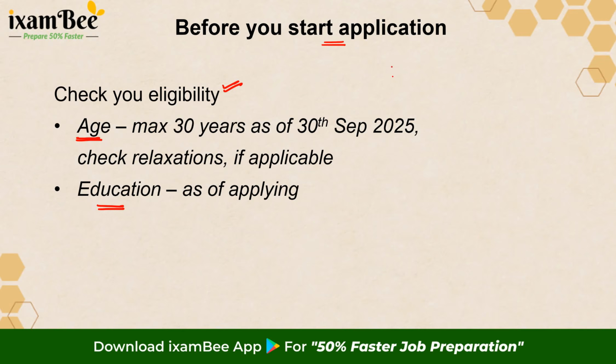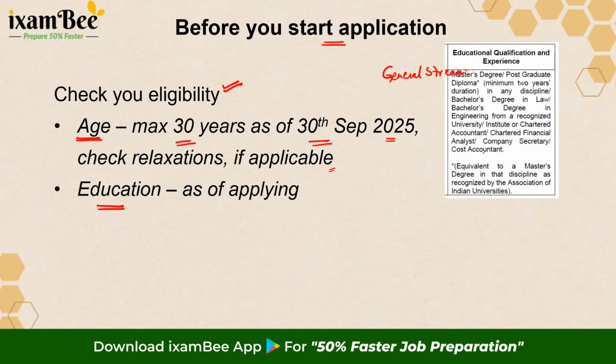If we talk about the general stream, we will talk about the education. The age is common for all the streams. You should be maximum 30 years of age as of 30th of September 2025. So for the age, the cutoff date is 30th of September. Yes, there are relaxations given as per the government regulations for the OBC, SC, ST, PWBD categories. So you can check out those relaxations if you fall in any of those categories.